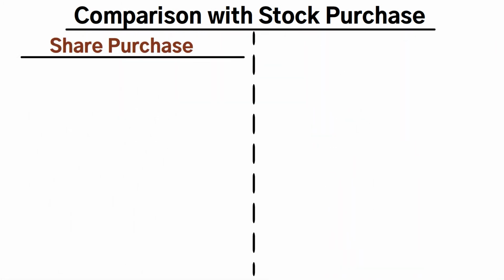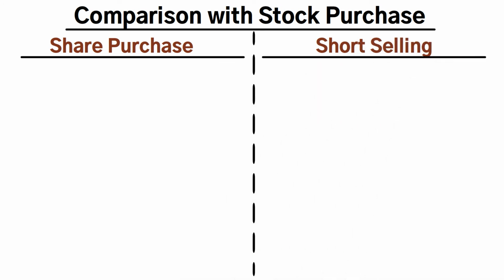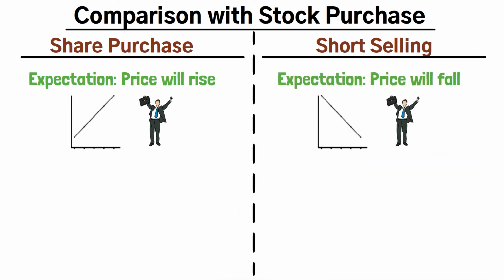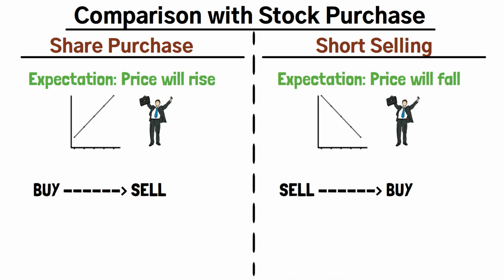Comparison with the normal share purchase. Expectation in share purchase is that the prices will rise so that we can sell the shares after the prices rise. Here in short selling, it is the exact opposite, where the investor expects the prices to fall so that he can buy back the borrowed shares from the market. Normally, buying is followed by selling. First, a person buys the shares and then sells them whenever the prices rise. Here, first there is selling and then there is buying, which makes it a unique process in itself.